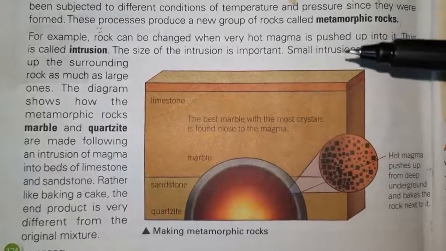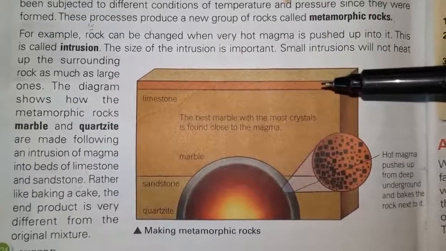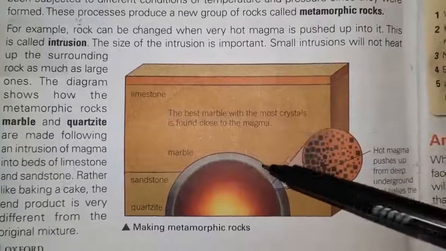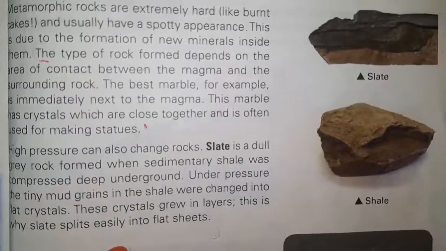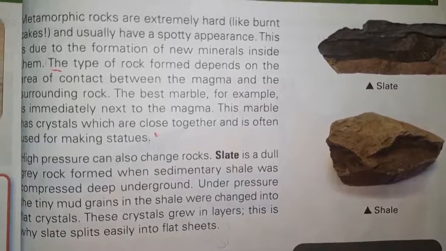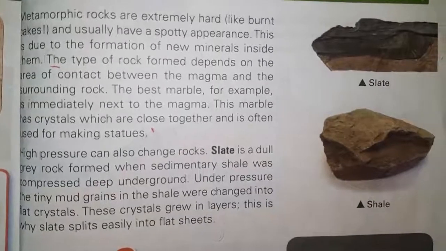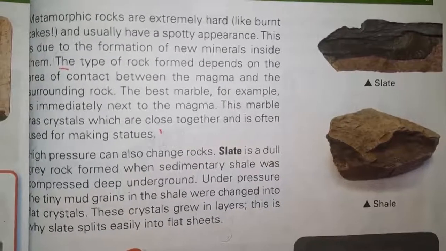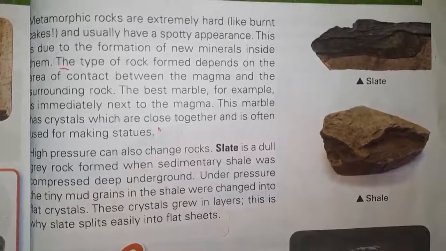The size of the intrusion is very important. The best marble with the most crystals is found close to the magma. Mostly the metamorphic rocks are extremely hard, just like burnt cakes, and they usually have a spotty appearance. This is due to the formation of new minerals inside them.